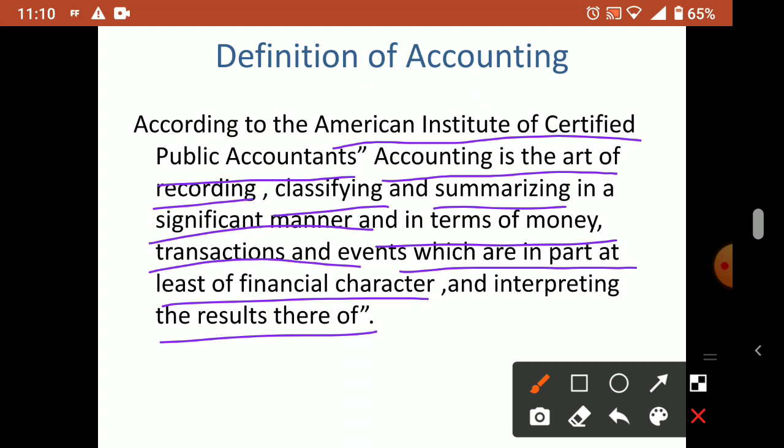What I am speaking about now, the interpretation, summarization and all, we will reach when we study the last chapter. Understood? So when we cover the definition, all these things, recording, classifying, summarizing, our syllabus will be over. This is vast and wide, and it is spread all through this book. If I say it now, you will not understand anything. So just understand there are some processes: recording, classifying and summarizing. In summarizing, we mainly prepare the profit and loss account to know the profit or loss, and the balance sheet, to know how much your assets are and how much your liabilities are.